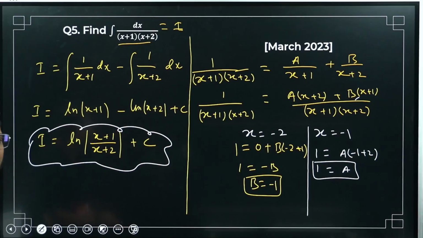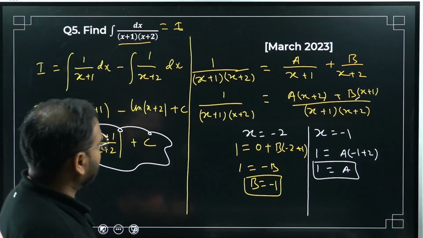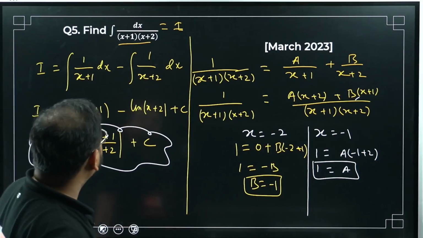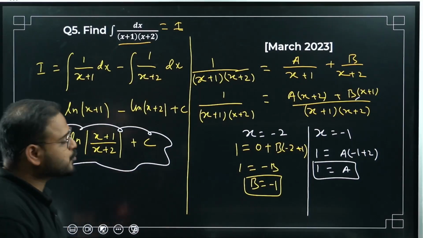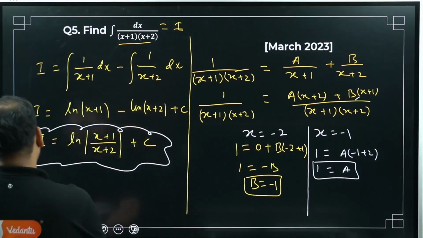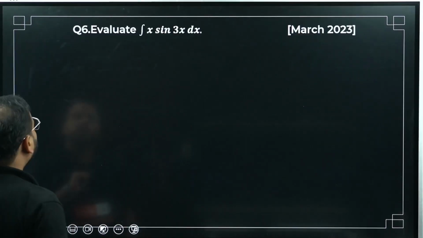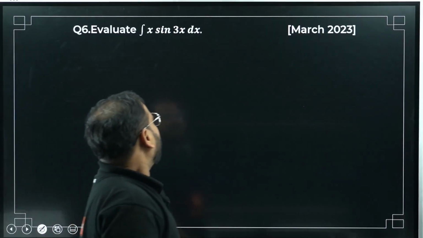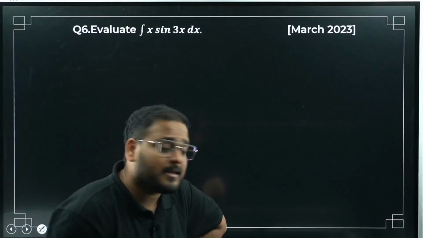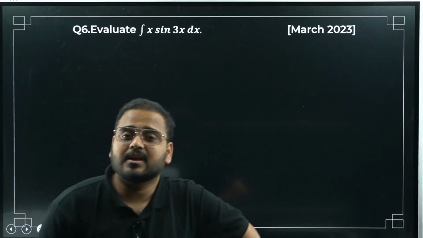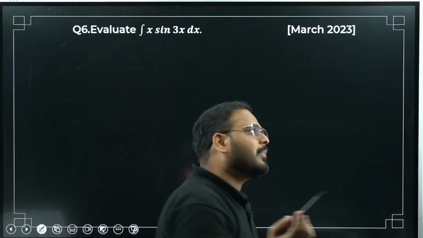First of all, have a look. I hope all of this is visible to you. Yes, ln|(x plus 1) upon (x plus 2)| plus c. Moving on to question number 6: integral of x sin 3x. March paper again, 2023. Which property? The property is by parts.